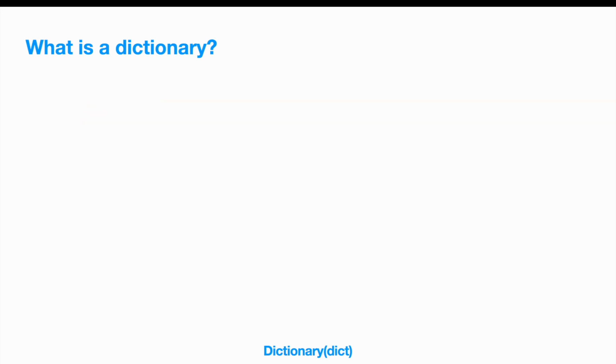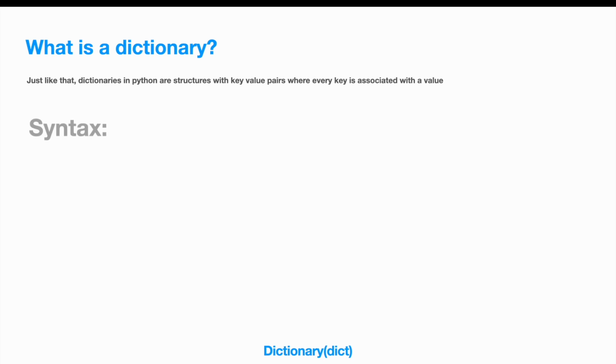Just like this, in Python, a dictionary is a structure with key and value pairs where every key is associated with a value. Now, of course, in Python, when we talk about programming and programming dictionaries, it's always a data key and a data value that's associated with it. So let's take a look at the syntax or the rules of writing or creating a dictionary in Python.